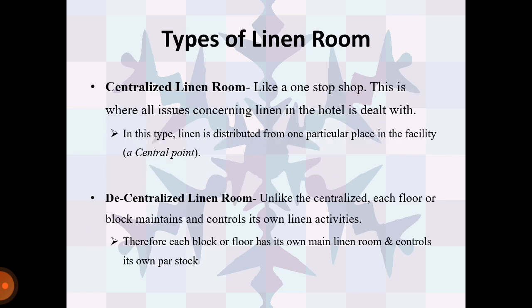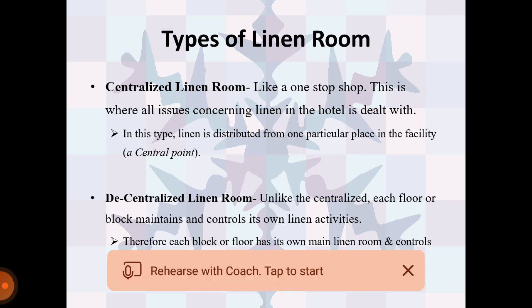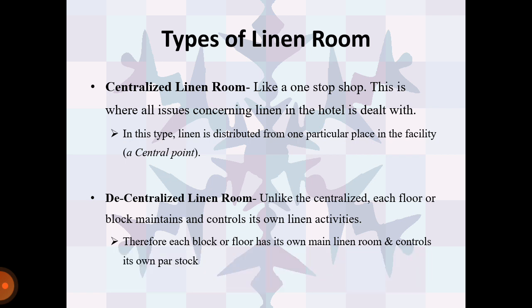Types of linen room. There are two types of linen room. First is the centralized linen room, like a one-stop shop. This is where all issues concerning linen in the hotel are dealt with. In this type, linen is distributed from one particular place in the facility, a center point. Decentralized linen room: unlike the centralized, each floor or block maintains and controls its own linen activities. Therefore, each block or floor has its own main linen room and controls its own par stock.